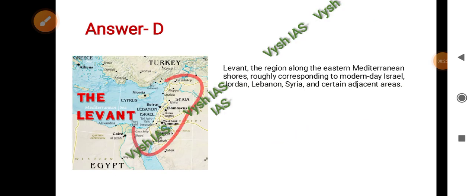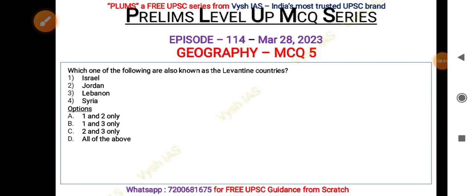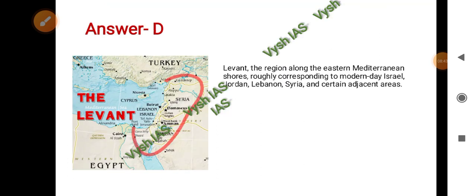So the Levant region, which is along the eastern Mediterranean shores, as you can see here, roughly corresponds to the modern day Israel, Jordan, Lebanon, Syria, and certain adjacent areas, right? So all of these options are correct. All are called Levantine countries.